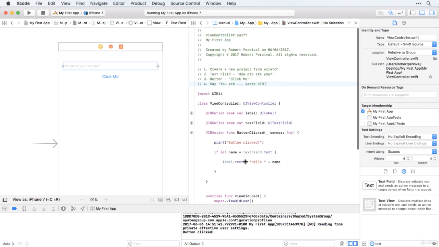Try not to actually look at this code and copy it. If you can do it from memory, then great. But if you need to get a bit of inspiration and look back at this code, then feel free. All right, time to pause the video and give it a shot. Best of luck.